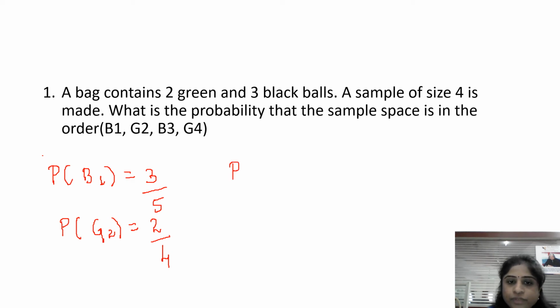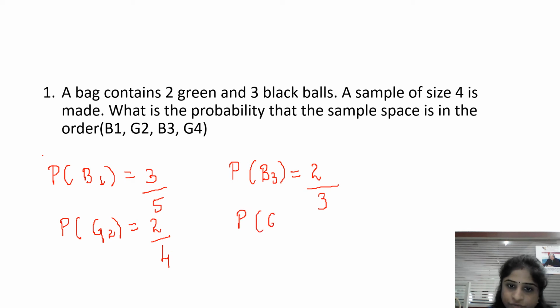And probability of third ball, I'll choose that as black ball again. So how many black balls are left out now? Already one black ball is chosen in the first place. So now only 2 black balls are left. See, already 2 balls choice is over. So among 5 balls, 2 balls are over. So 2 by 3. Like this you should calculate.